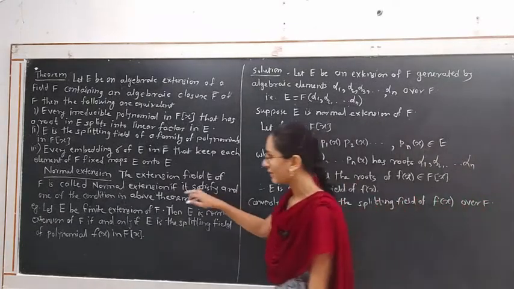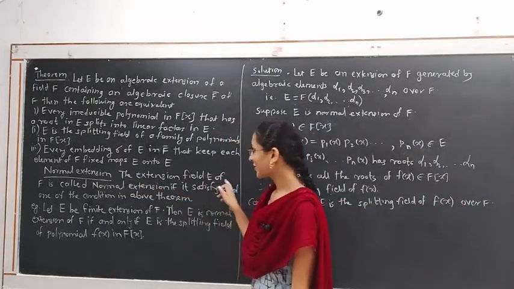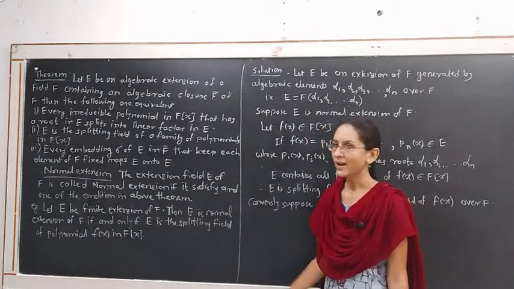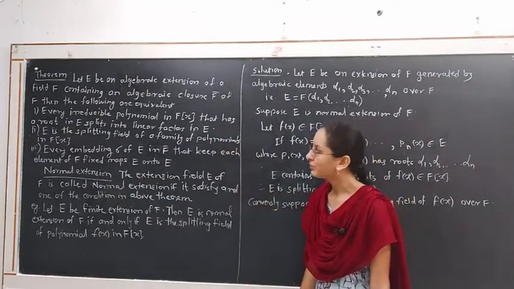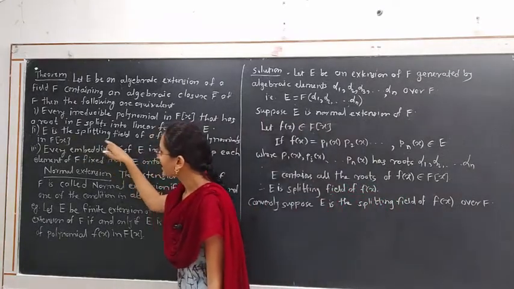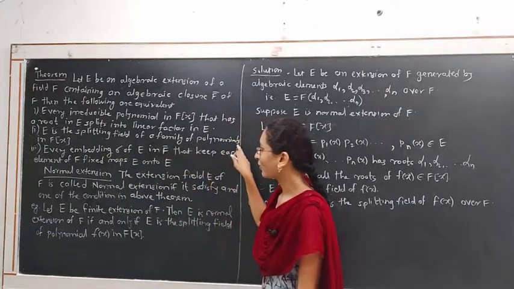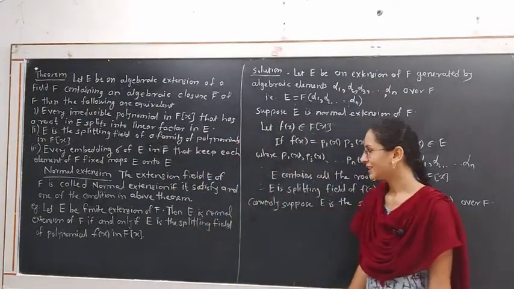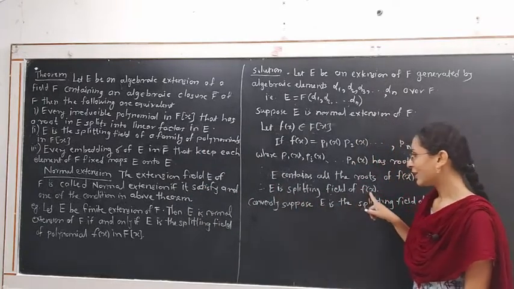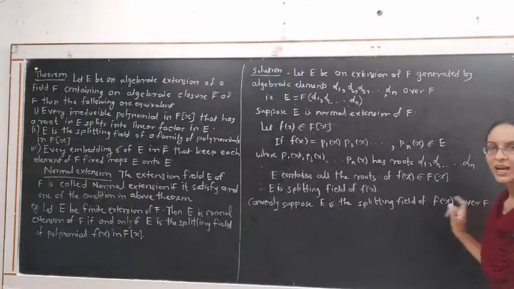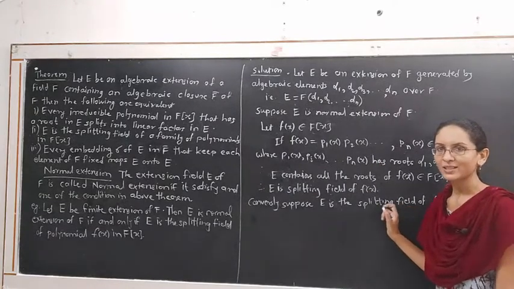But what is the definition of normal extension? The extension field E of F is called a normal extension if it satisfies any one of these three properties. From that, the second property is: if E is the splitting field of a family of polynomials in F[x], then E is considered a normal extension. Here, E is the splitting field of f(x) over F, hence E is the normal extension of F.